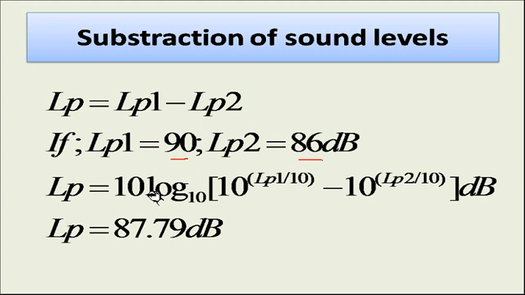So LP is equal to 10 log to the base 10 of 10 raised to power LP1 by 10 minus 10 raised to power LP2 by 10 decibels. Here I am going to put LP1 as 90 and LP2 as 86. So it will be 87.79 decibel. So there is no direct subtraction here, but you have to use this equation to find out the sound pressure level when you are removing one of the sources from the number of available sources. This is the sound pressure level that you will get by the subtraction of the two sound pressure levels.